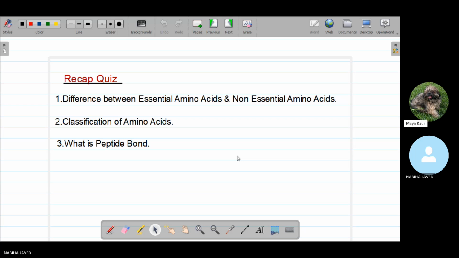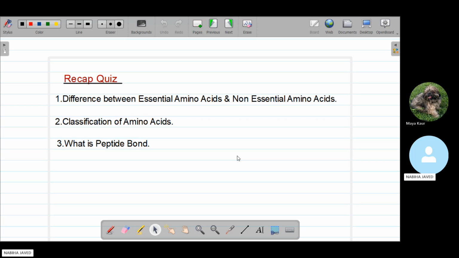Okay. So the essential amino acids, basically, they cannot be synthesized in our body. So we have to consume them in order to obtain them. So I think some examples were leucine and then lysine. Yes, exactly. The non-essential amino acids are ones that can be synthesized from our body and they don't need to be obtained from food. Like there was alanine and then glutamine. Yes, exactly, the example. Very good.